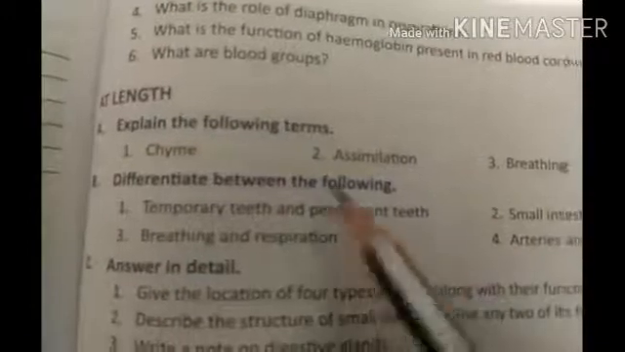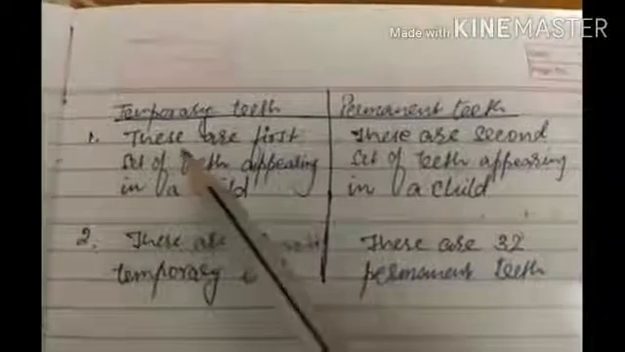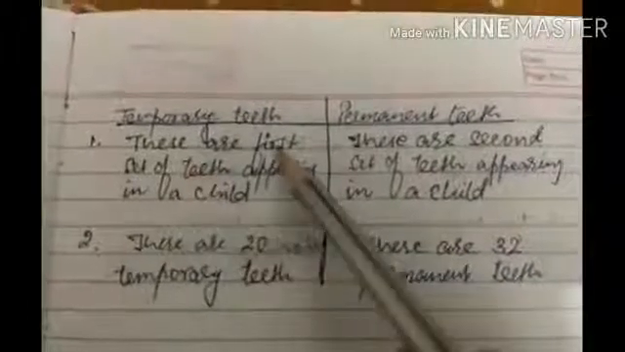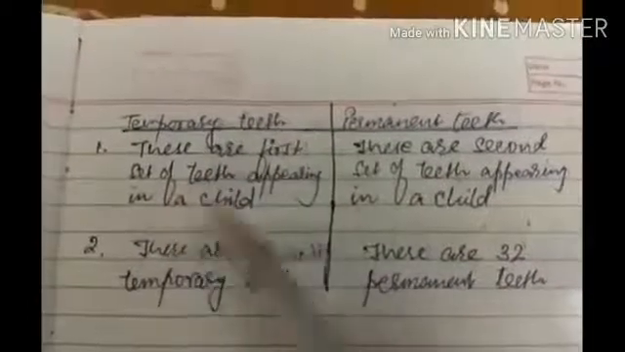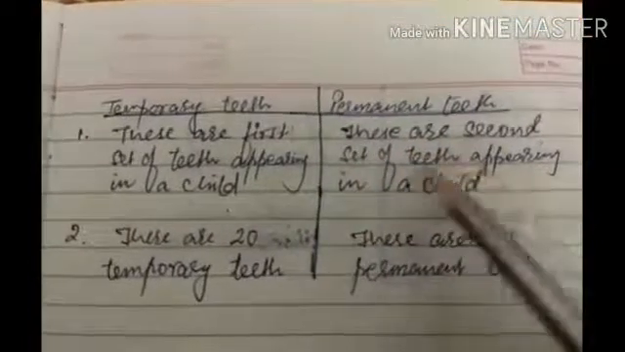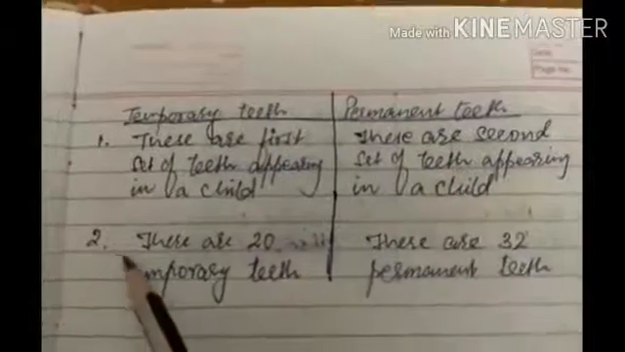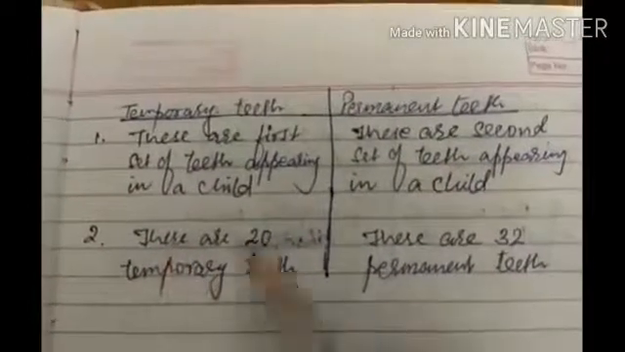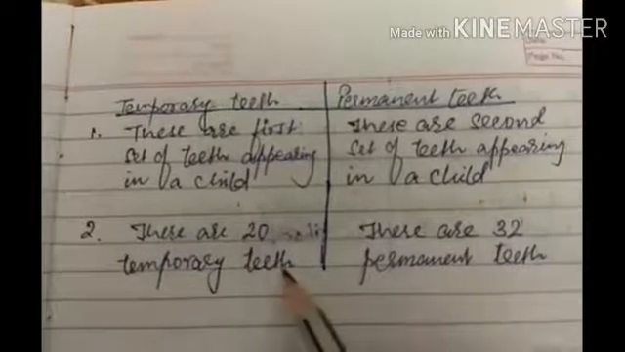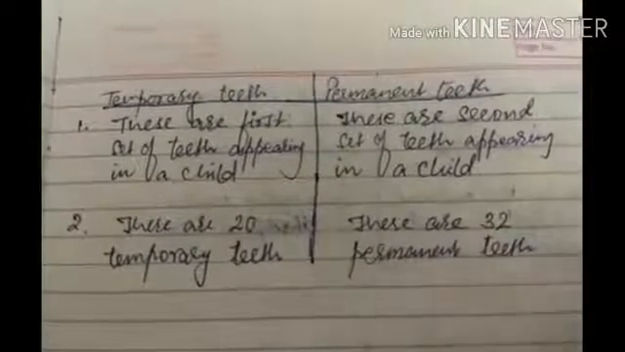Now to distinguish between temporary teeth and permanent teeth, students, you need to make the columns. So likewise we will make two columns. So first point is, these are first set of teeth appearing in a child under this category. These are second set of teeth appearing in a child. Then second point of difference, there are 20 temporary teeth and here there are 32 permanent teeth.